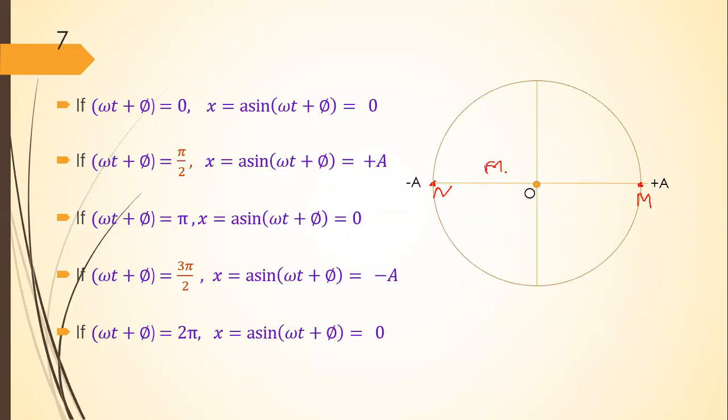Let's consider particle X. Suppose particle X is performing simple harmonic motion along this path M, N in this way.